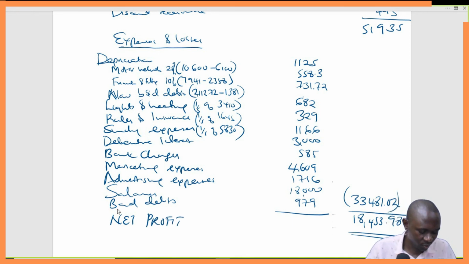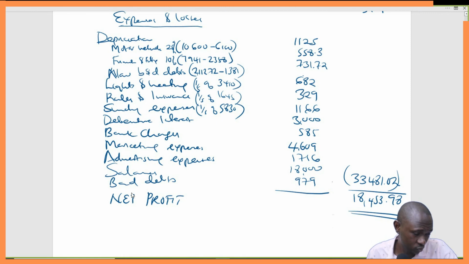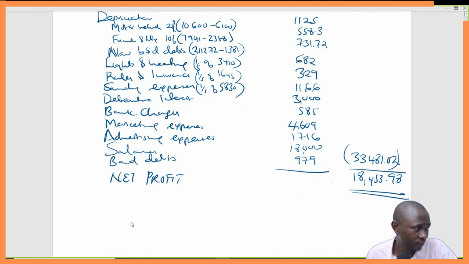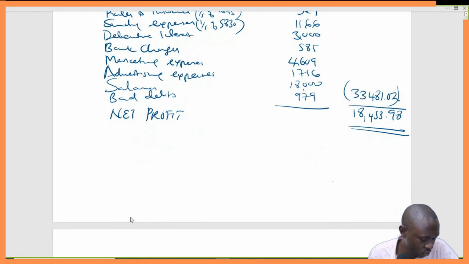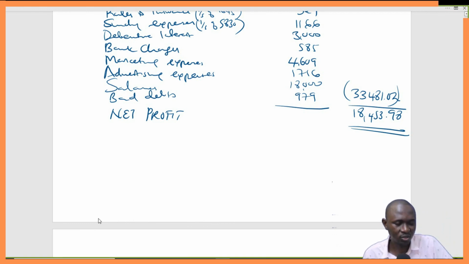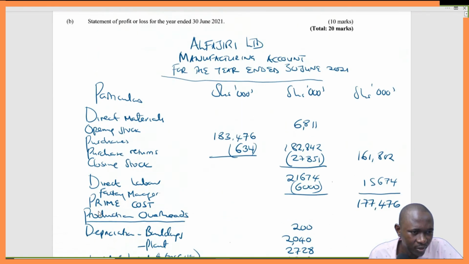Now, it is this net profit that you are supposed to transfer to the appropriation account, after which we transfer to the statement of financial position. But the question is not so keen on the statement of financial position, or on the appropriation.